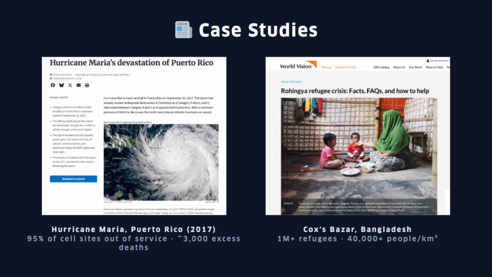Maria knocked out 95% of cell sites. Cascading failures, thousands dead. Cox's Bazar, Bangladesh. 1 million refugees on patchy infrastructure. Cloud tools can't reach these places.